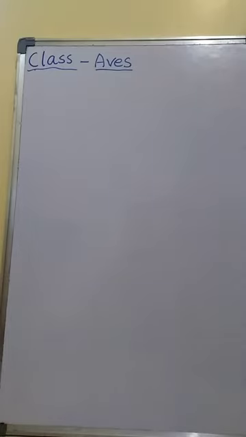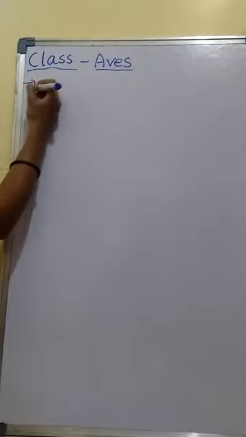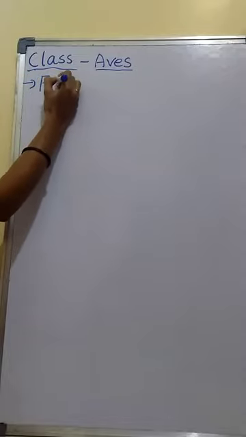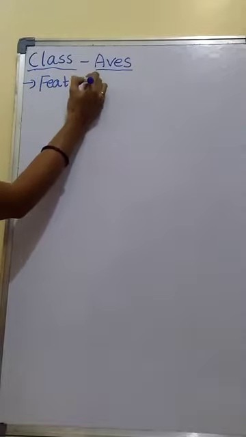Class Aves includes birds. Birds have feathers, and most of the birds can fly.